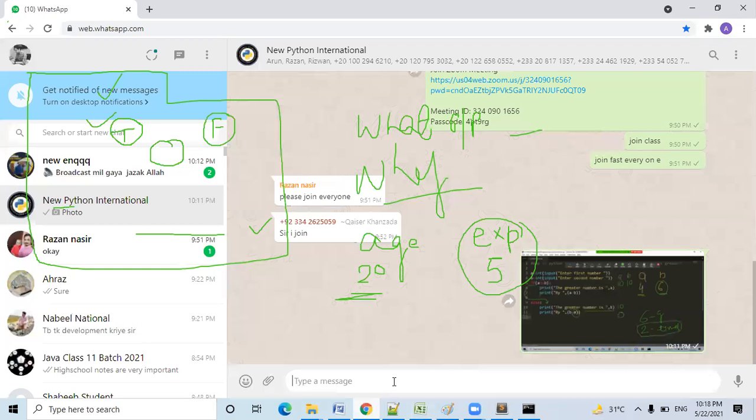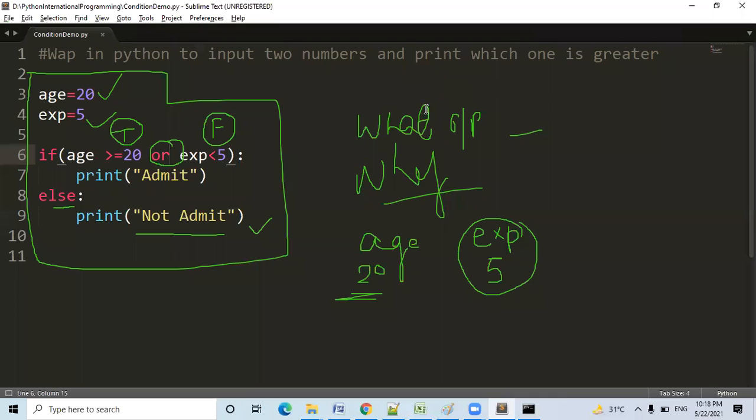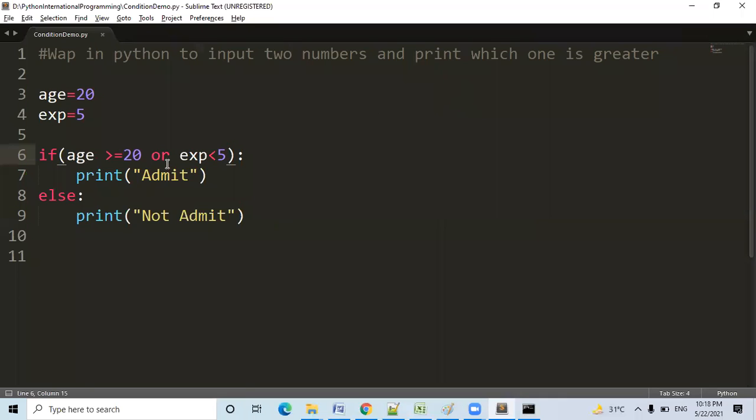Let me send it in your group. Okay, 1 second. Wait. Can you please tell me the overall condition is true or false right now? True, sir. True. Very good.